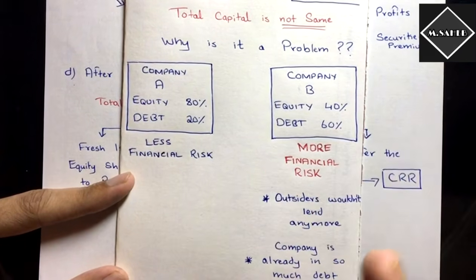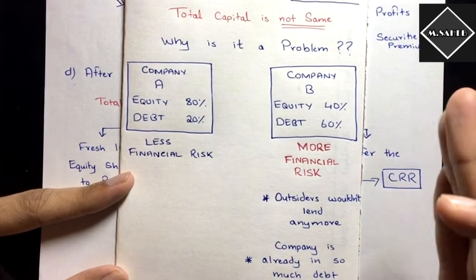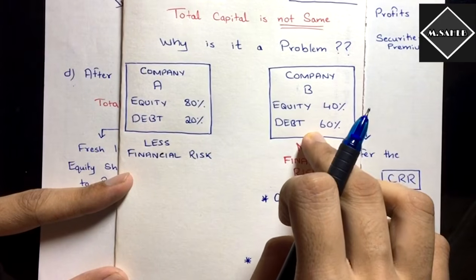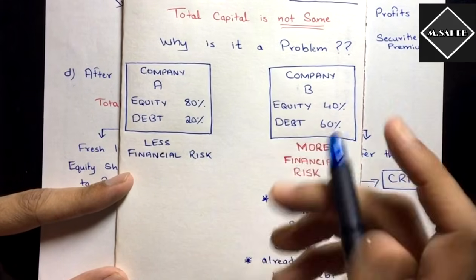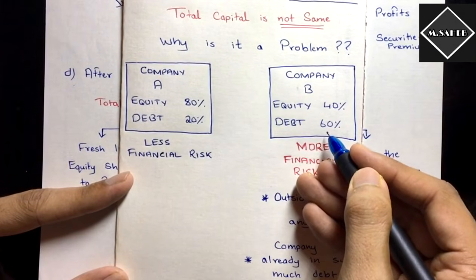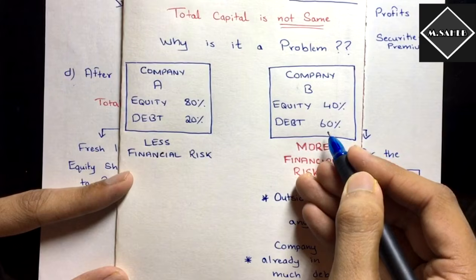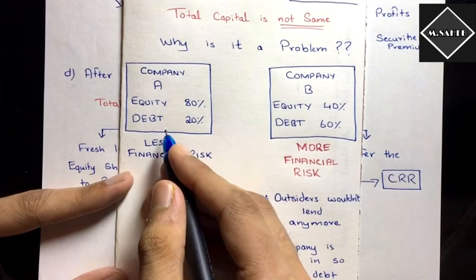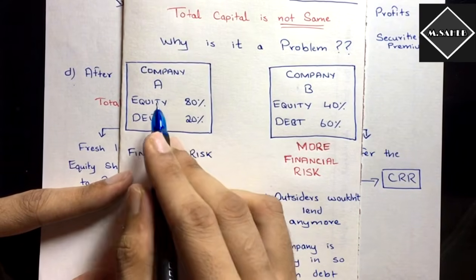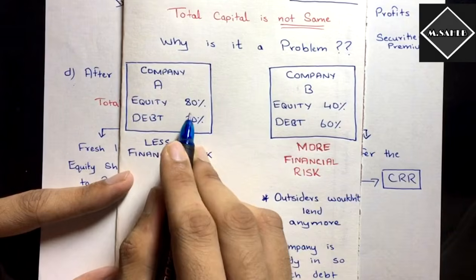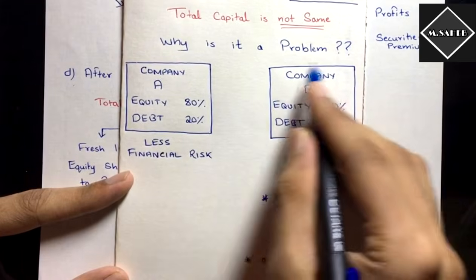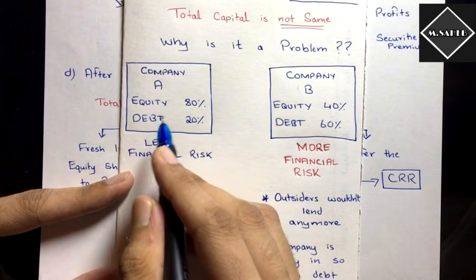Now, the investors, the debenture holders and all, would not prefer to invest in this company, because this company is already in so much debt. So if we invest in this company, the chance of losing the money is far greater than here, right? Here it is very safe. Here there is less financial risk. Here there is more owner's capital, owned funds, equity, but there is less equity. This is a highly geared, highly leveraged company, but here it is not.